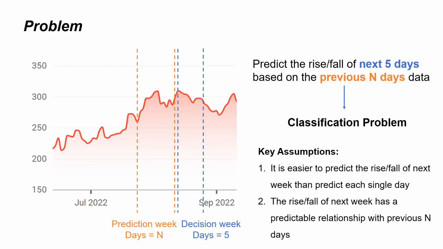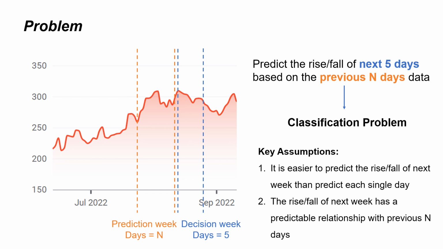So what we want to do is to predict the rise or fall of the next 5 days based on the previous n days' data. If we look at this graph, what we actually do is use the data in the orange window, which is the prediction week, to predict what will happen in the blue window, the decision week. In this way, we successfully transform the time series prediction problem into a classification problem.